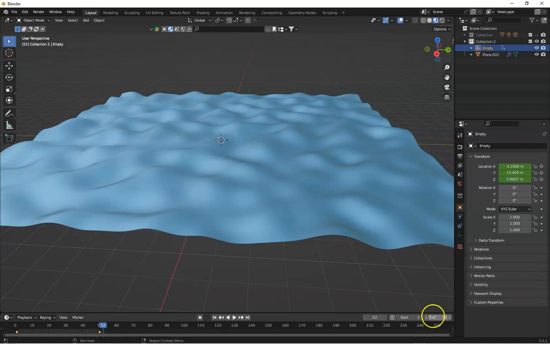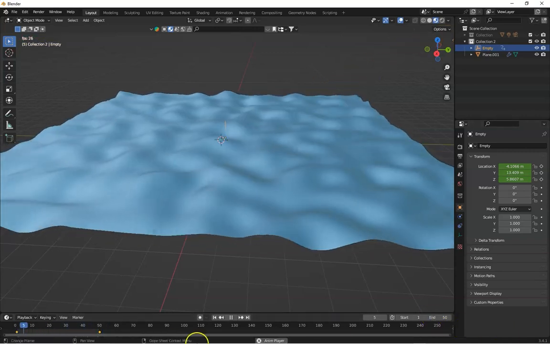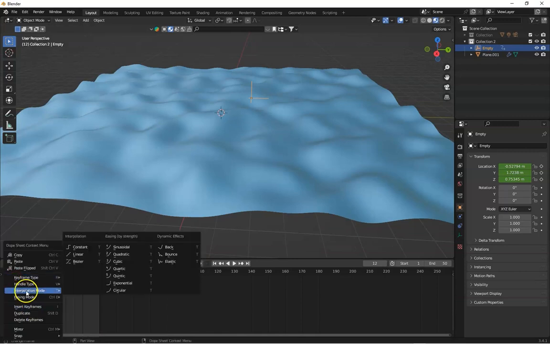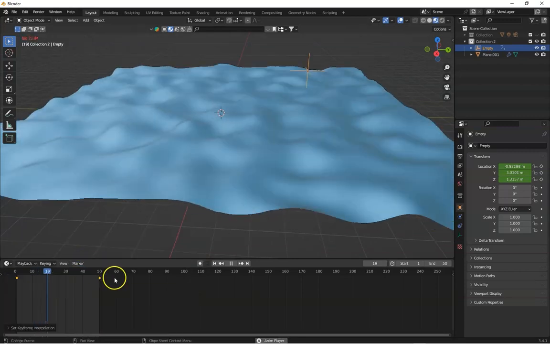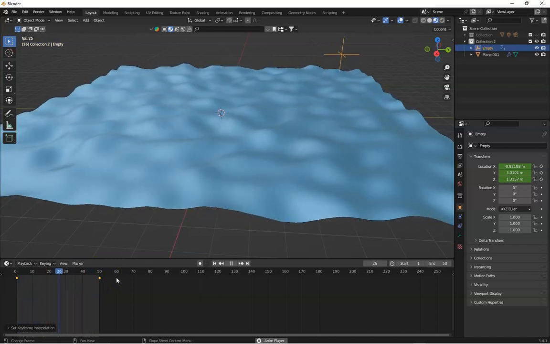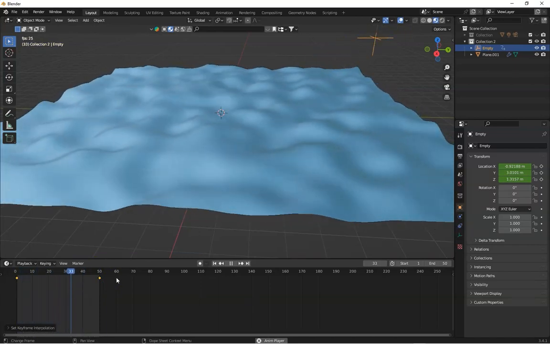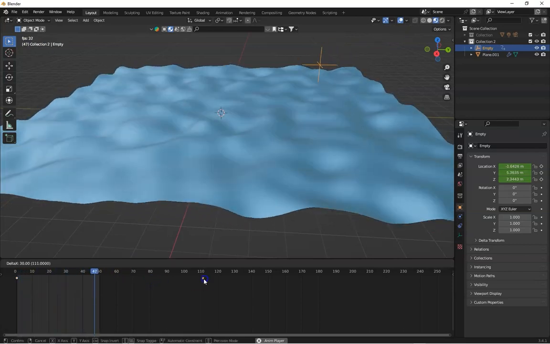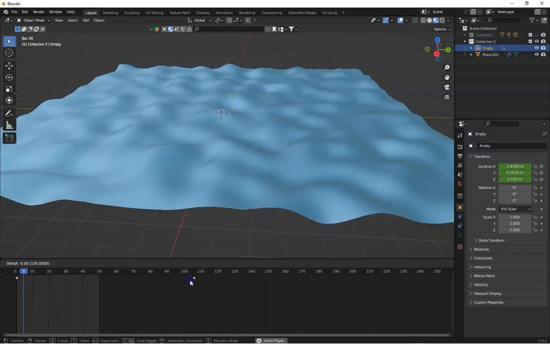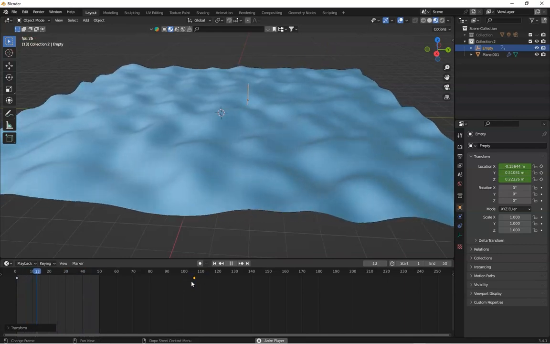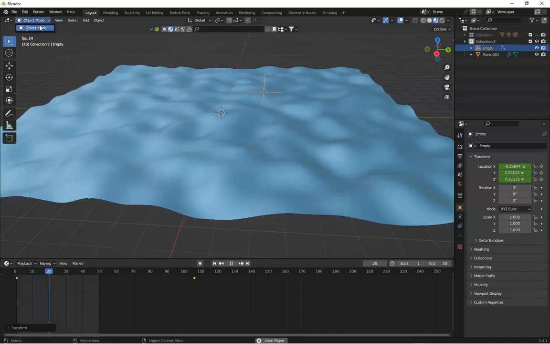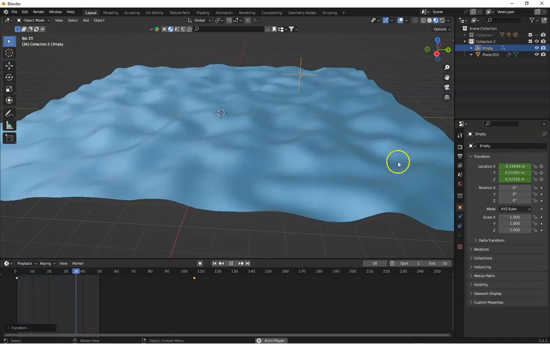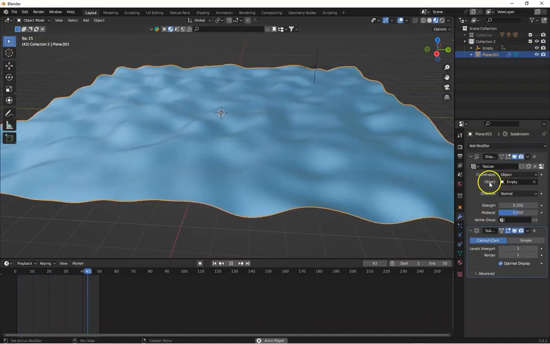Keep the end frame on 50. Now you can see, make this interpolation linear, so you can see this is looking like traveling water. You can decrease the speed of the water flowing like that. Okay, so this is our modifier, the displacement modifier.